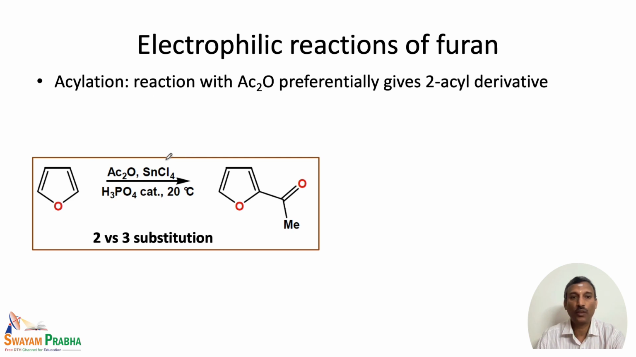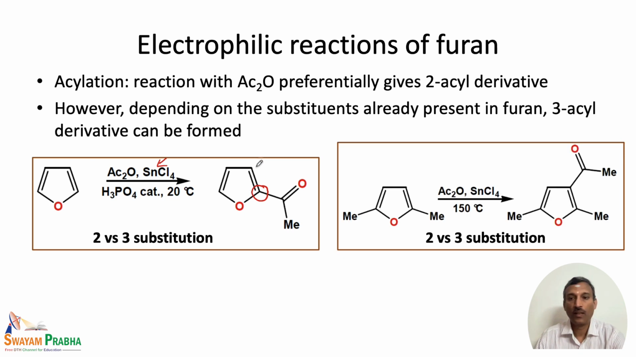So when we use Lewis acid SnCl4, the reaction actually happens at the 2 position, or preferentially at the 2 position. But if the 2 positions are blocked, as in 2,5-dimethyl furan, then the only available position is the 3 position. So the acylation also occurs at the 3 position, but here, if you look, the temperature is a little bit